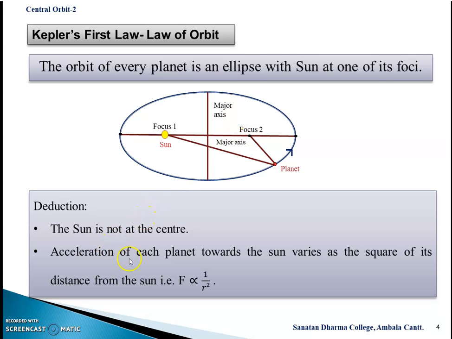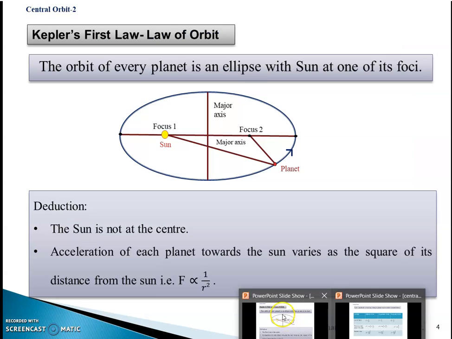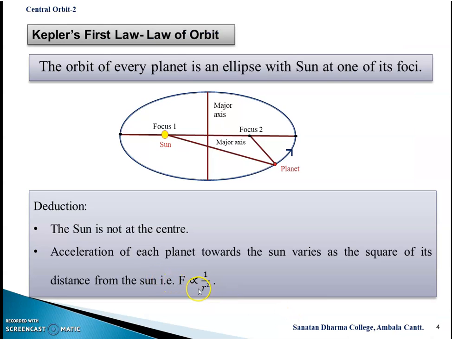Second observation: the acceleration of each planet towards the sun varies as the inverse square of its distance from the sun, that is F is inversely proportional to r square. From where did we make this deduction? See if you remember, this is the slide from one of the videos on central orbit, where we discussed that if the path is given and the path is an ellipse, then the law of force is given by F equals lambda over r square. So from here we deduced that F is inversely proportional to r square, because the first law says the orbit is an ellipse.